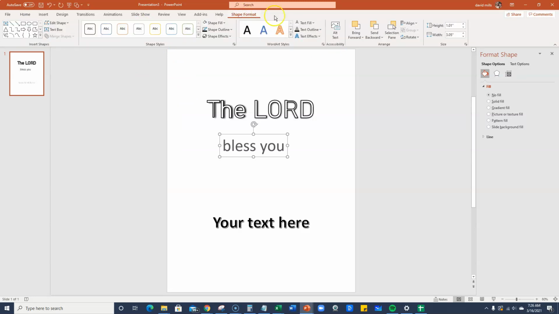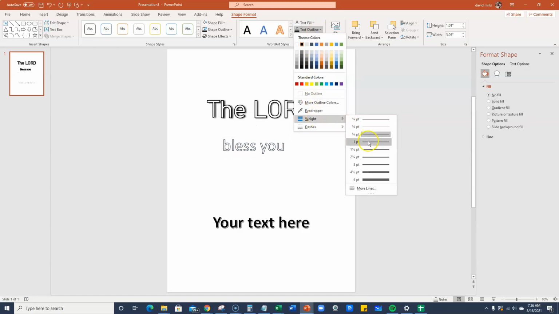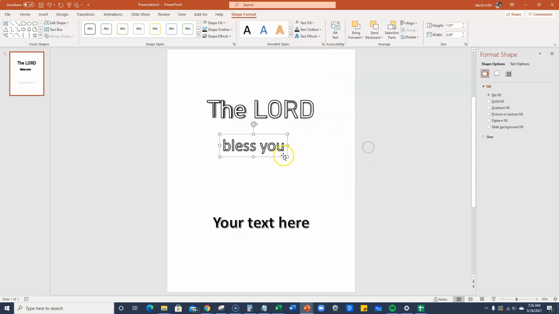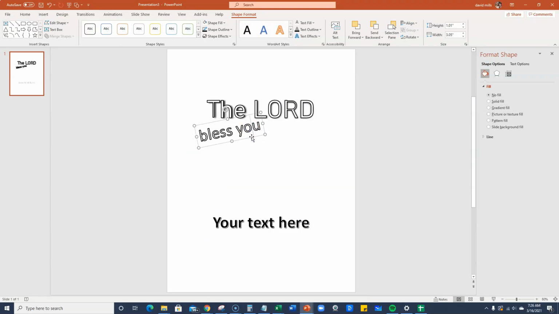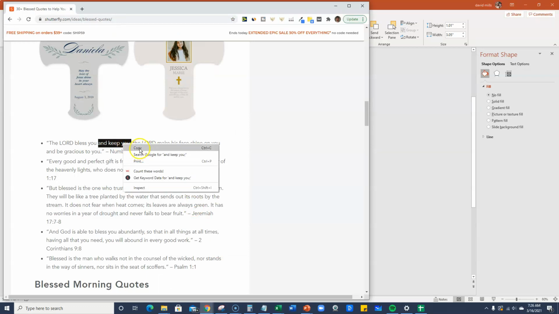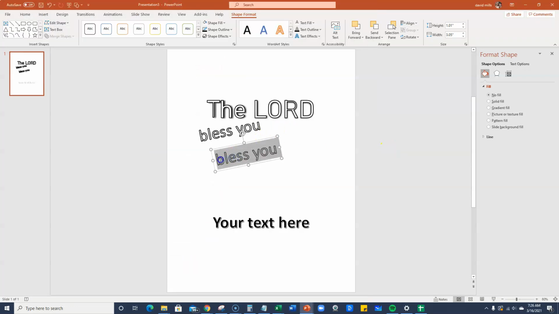Then we'll come to text fill, white, outline black, and you can add a shadow to it, but really I'm just going to come over here to the weight and make it just a little darker at about 1.5 for now. And then I'm going to go ahead and kind of curve it to the side and put it up here. And then we can come back in here and grab our next text and keep you like that. We'll go like that. And we will actually copy and paste that. Go back and get our text, because we already have the text right there.